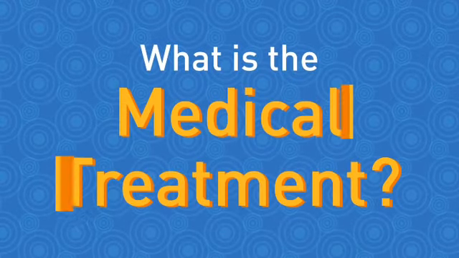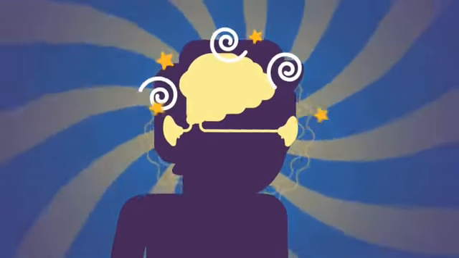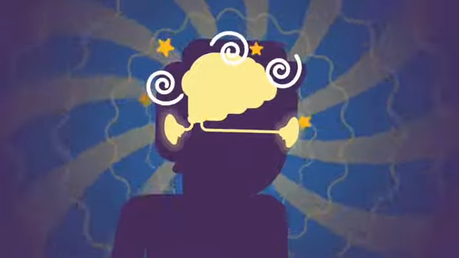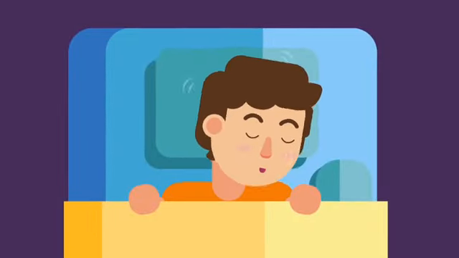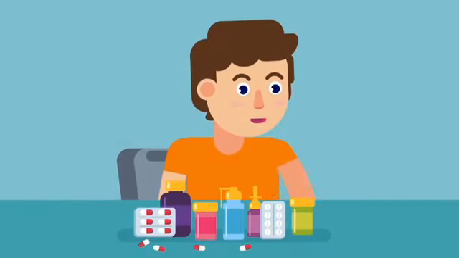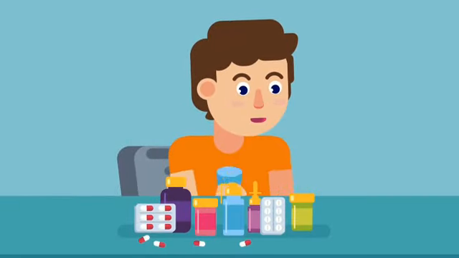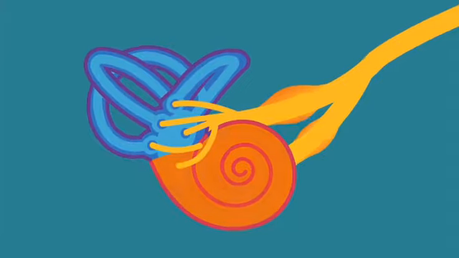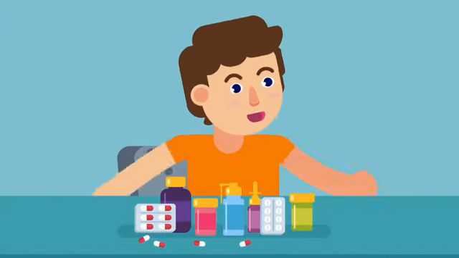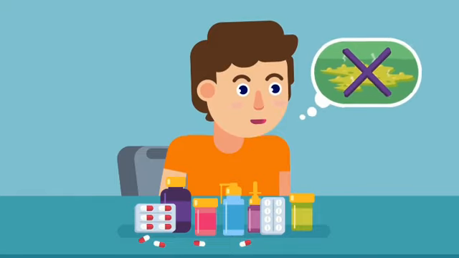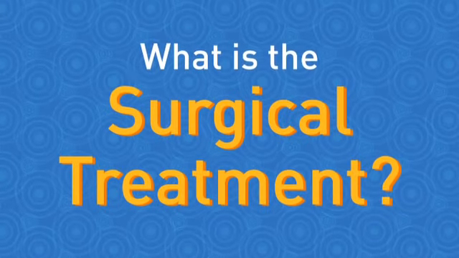What is the medical treatment? Treatment of vertigo depends on the causative factor. Peripheral vertigo can be treated by bed rest, avoiding sudden position changes, and use of vestibular blocking agents or VBAs. These medications help relieve the inflammation in the inner ear, relax the muscles, and prevent other symptoms associated with vertigo like nausea and vomiting.